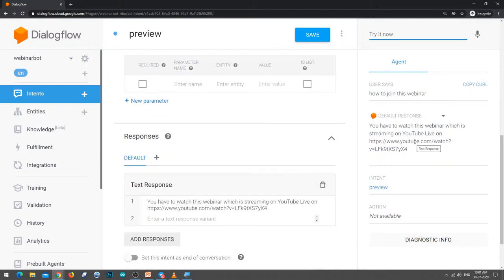So like this, you have to create context, you have to provide the user examples, and then you have to say what the bot has to respond. If you do these 3 steps, the context will be created, and the agent or the chatbot will be able to understand what the user is talking about. Let me create one more intent. You can create as many intents as needed. If you know how to create one intent, you can create n number of intents.